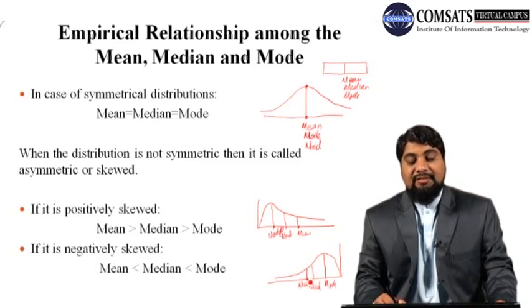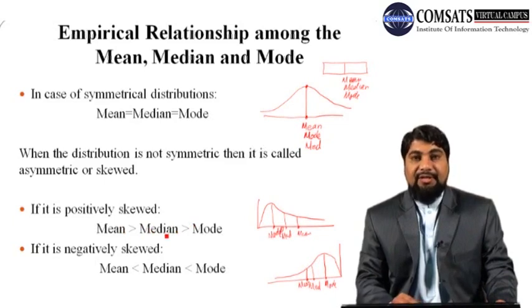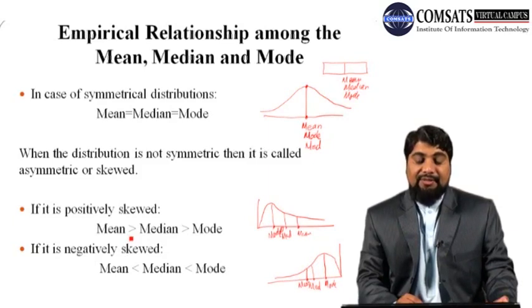So in this case mean is less than median, which is less than mode. So for positively skewed, median lies in between mean and mode. So mean greater than median, which is greater than mode, so it means mean is also greater than mode. So median is the least value, whereas mean is the highest value. It means mean is taking the largest value among the three.